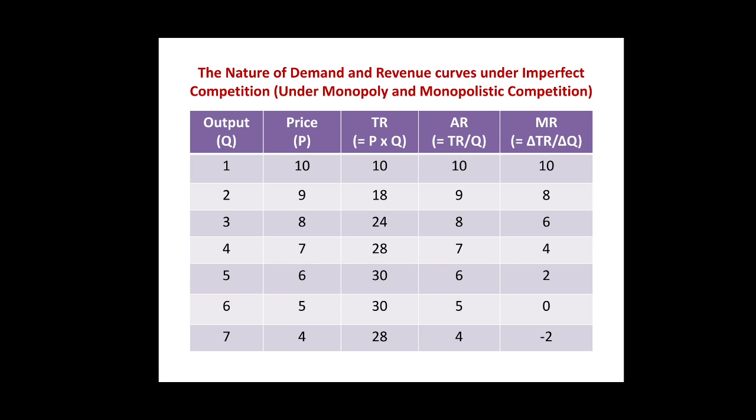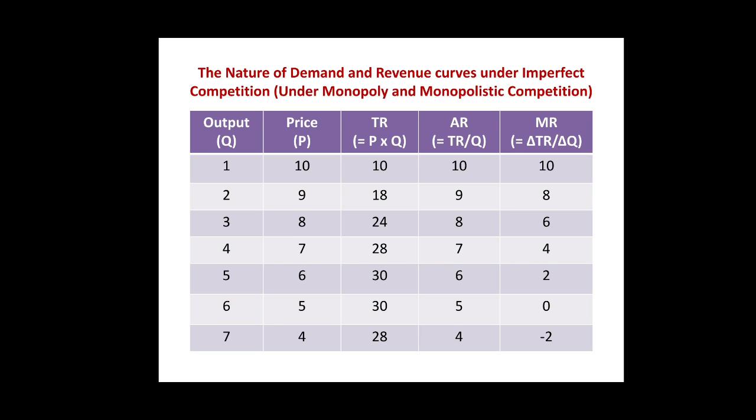Total revenue, which is given in the third column of the table, which is equal to price into number of units sold, increases from rupees 10 to rupees 30 at 5 units. However, at the 6th unit, it becomes constant and ultimately starts falling at the next unit, that is at the 7th unit.